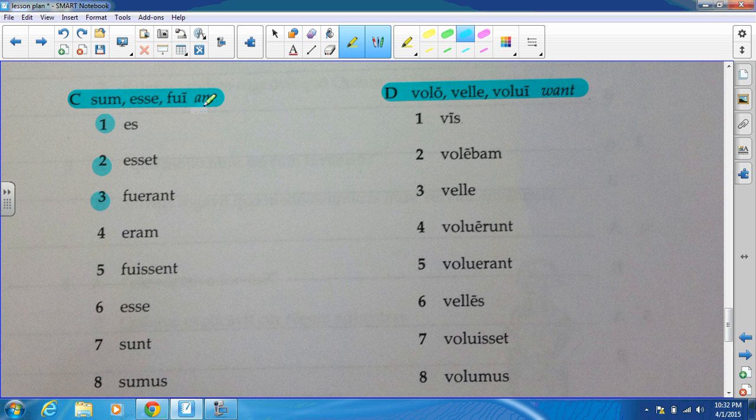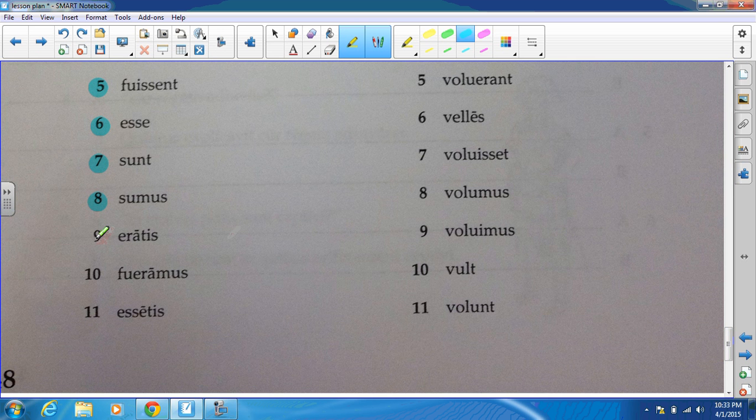We get the pluperfect here. Again, fui is the perfect stem. We add ERA, we get the pluperfect: they had been. Imperfect is I was. Pluperfect subjunctive, they had been. To be, that's the infinitive. They are, that's the present. We are, still present indicative. You all were, that's the imperfect indicative. We had been. Again, that ERA, when you're using it with the perfect stem, signifies the pluperfect indicative. And then finally, you all were, and that's the imperfect subjunctive.